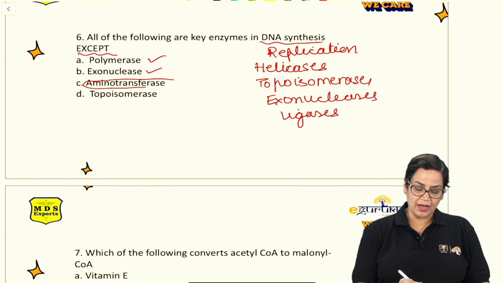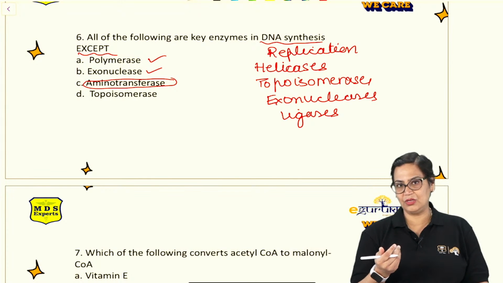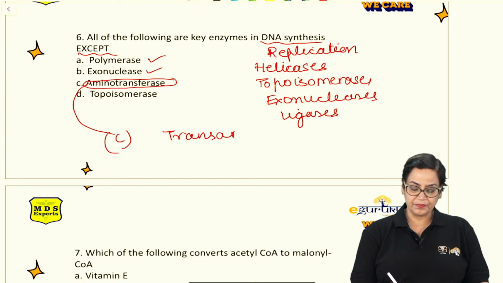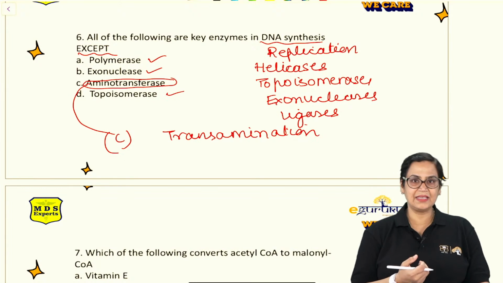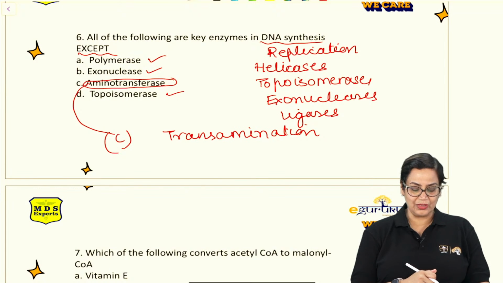Aminotransferase, no. Aminotransferase, as the word says, there is a transfer of amino group. So obviously this is the answer, and aminotransferase is also known as transamination. And fourth is topoisomerases. Topoisomerases, yes, it is an enzyme of DNA replication. So the answer to this question will be C.